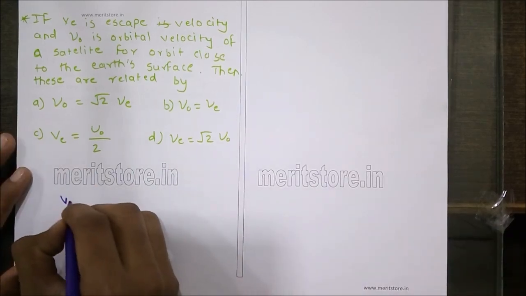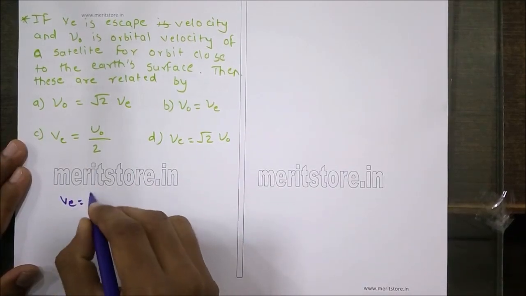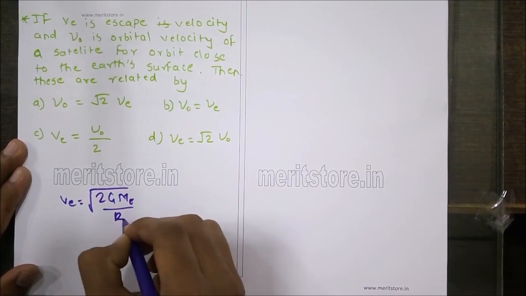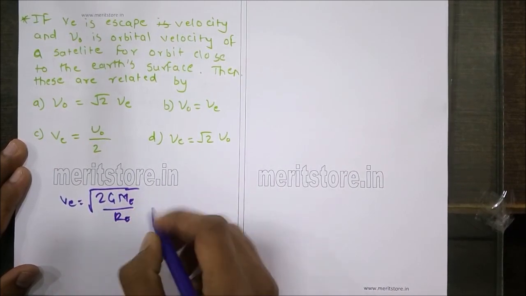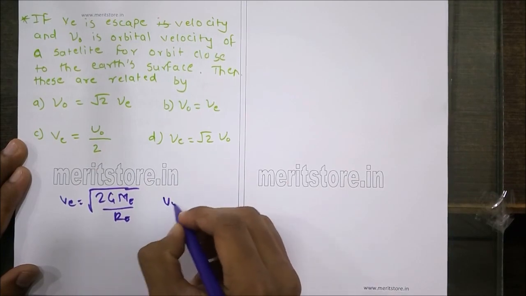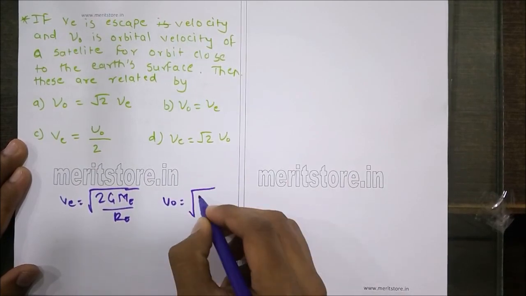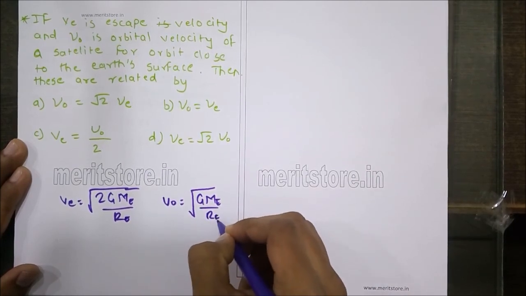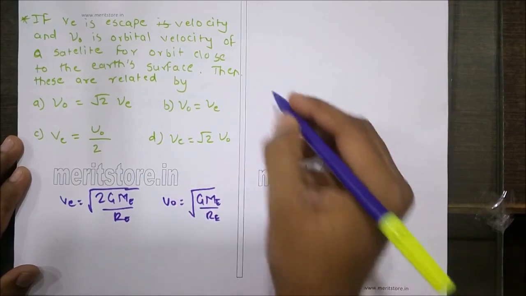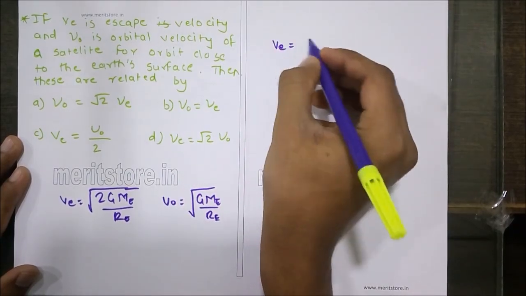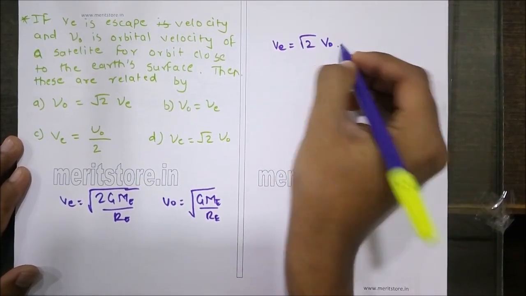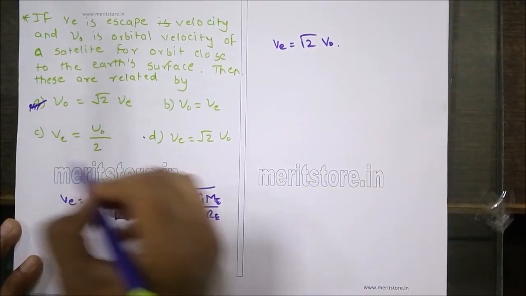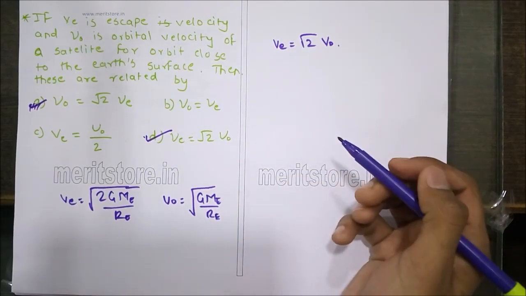Now the escape velocity is given as root of 2GMe upon Re, and the orbital velocity is given as root of GMe upon Re. So as we can see, Ve is equal to root 2 times V naught. Hence option D is the correct answer.